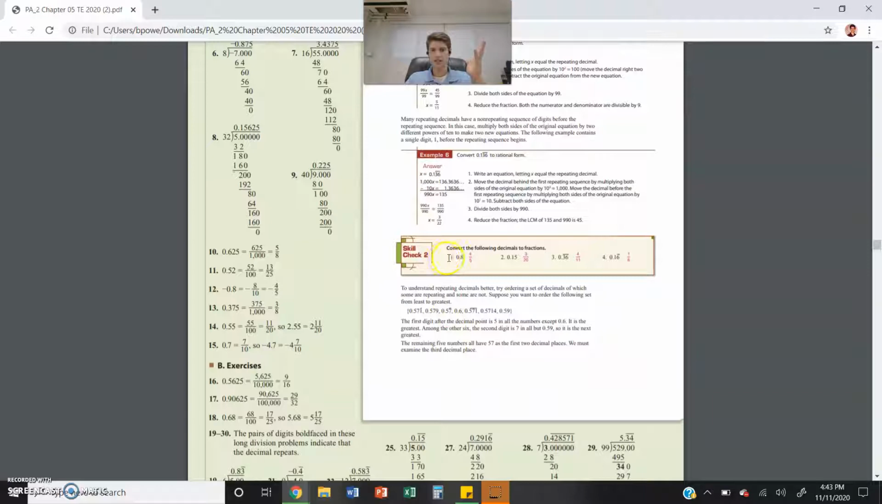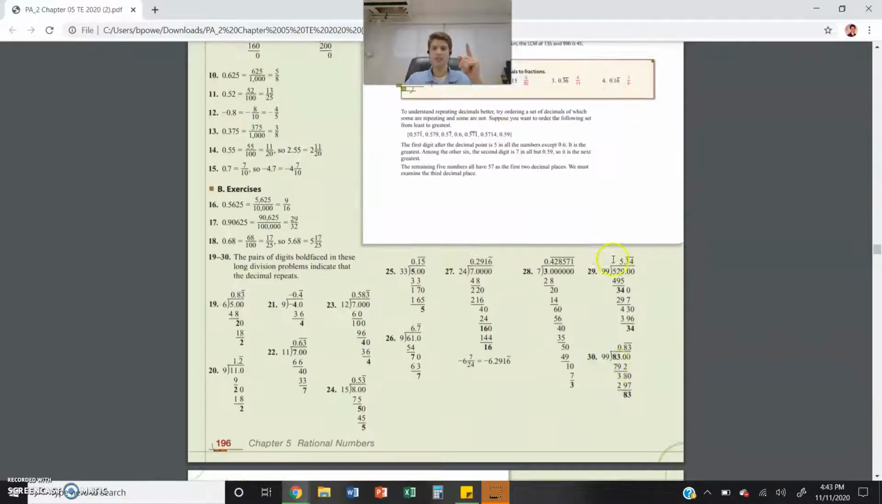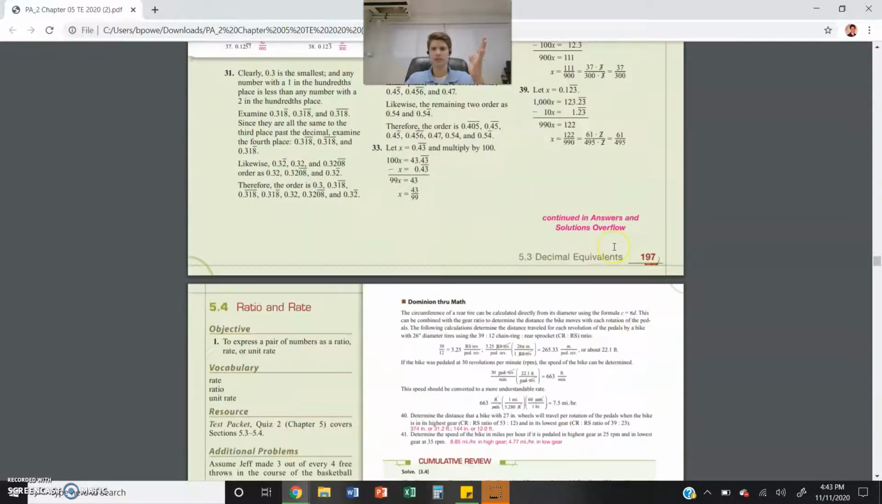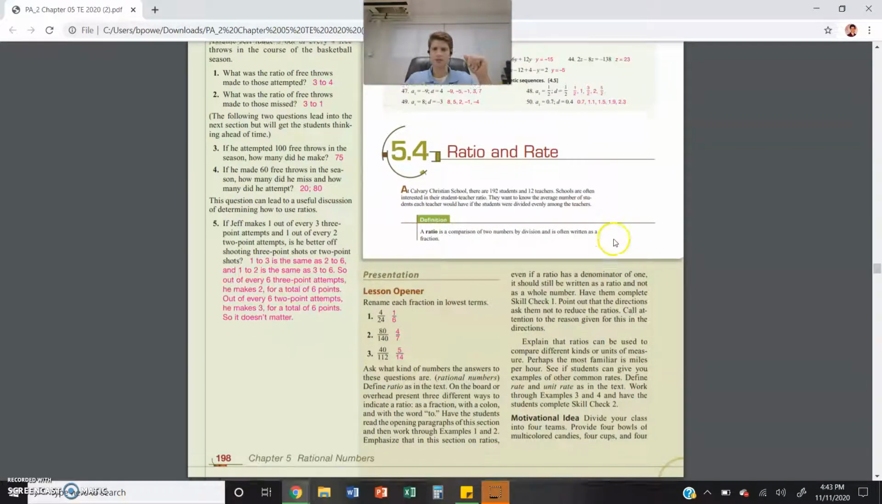So in here, skill check 2, you need to know 1. Number 2, you do not need to know 3 and 4. Okay? That's 5.3. Going quickly. Easy stuff. You guys know how to do this.